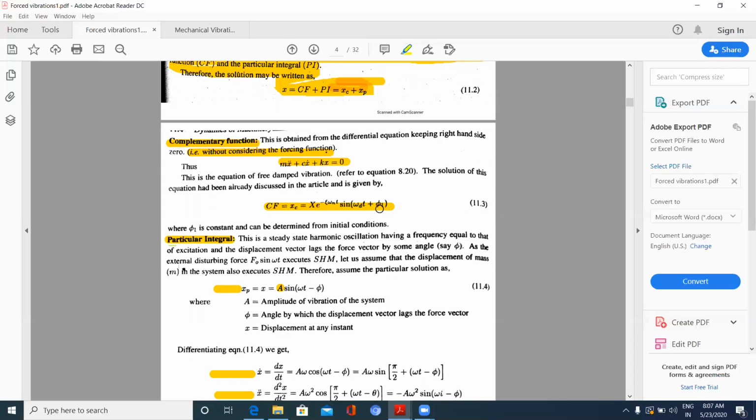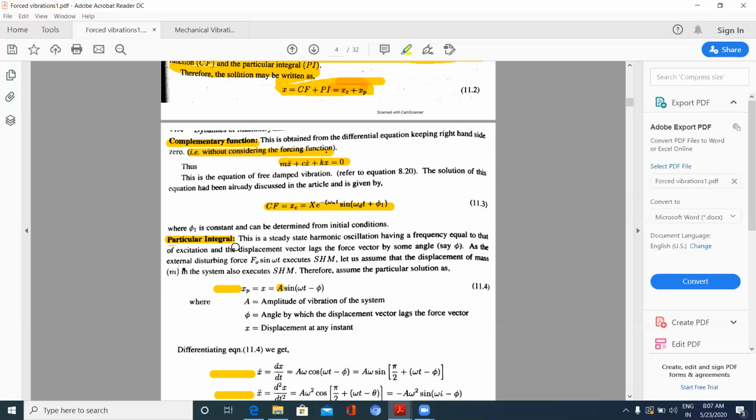So this is the complementary function. As we know, it will be reducing after some duration of time. It will be diminishing. We can't see that because there is no continuous force or periodic force applied here. The periodic force applied is 0, so it will certainly come to the rest position, and that can also be seen through the equation e to the power minus zeta omega n t. Minus indicates it reduces. Now coming to the particular integral.